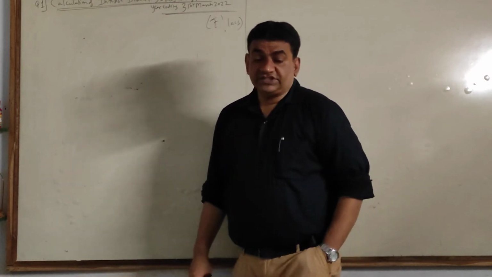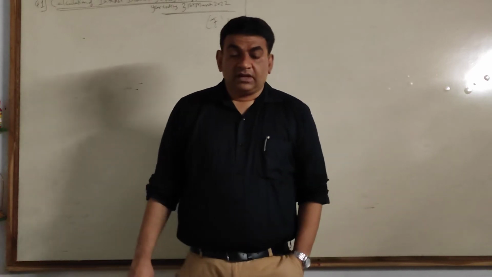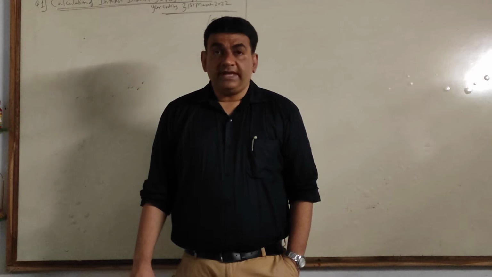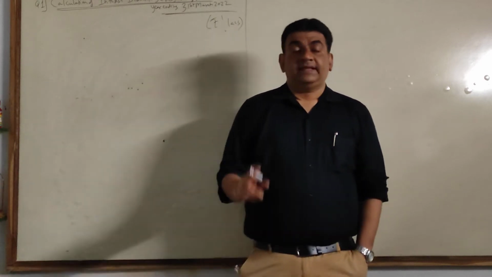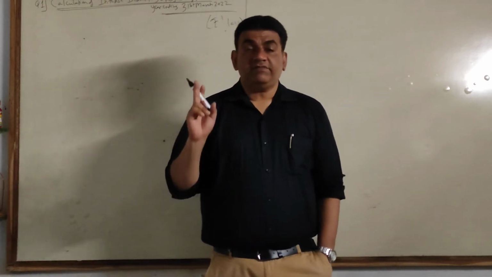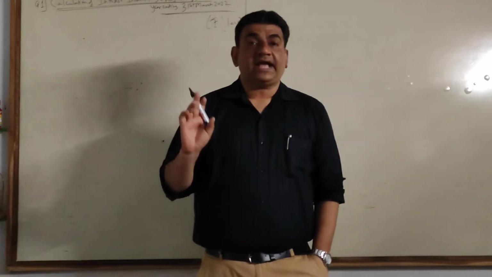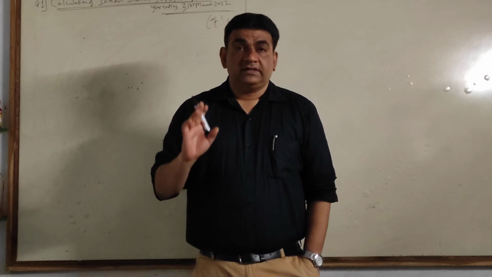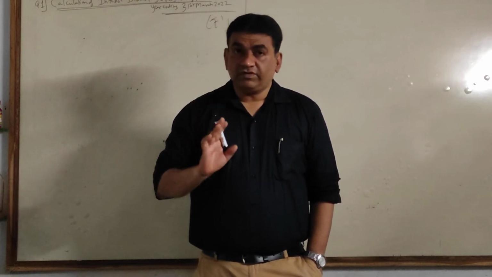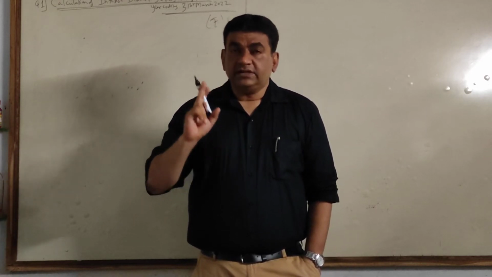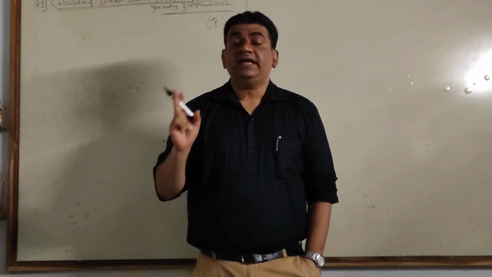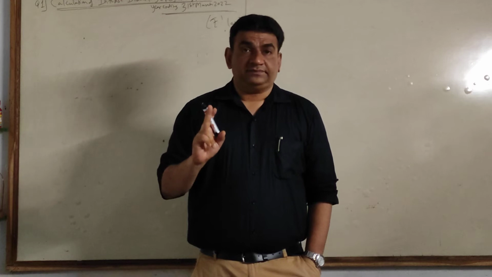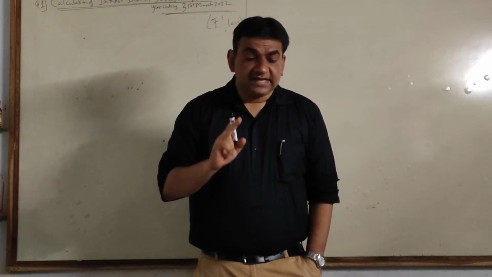Now see the first head after particulars: total interest earned, performing, non-performing. Non-performing we are going to take only on cash basis. So when it comes to earned, I will take only performing. Non-performing will not come.